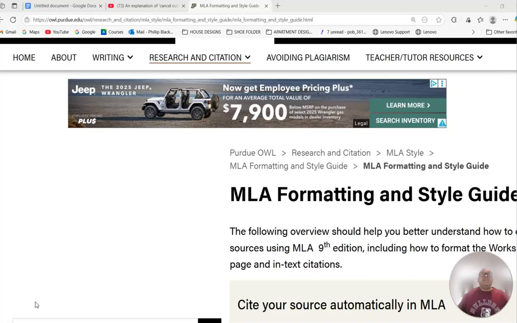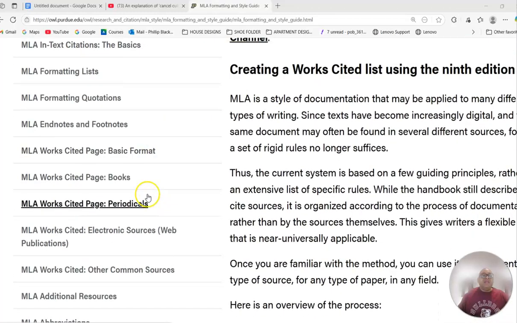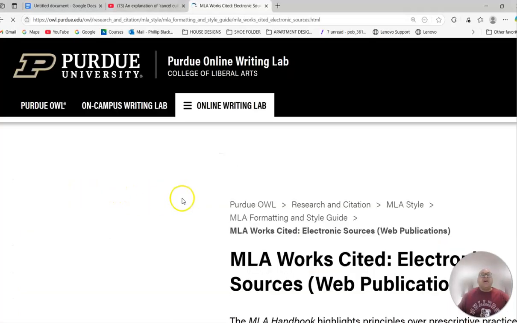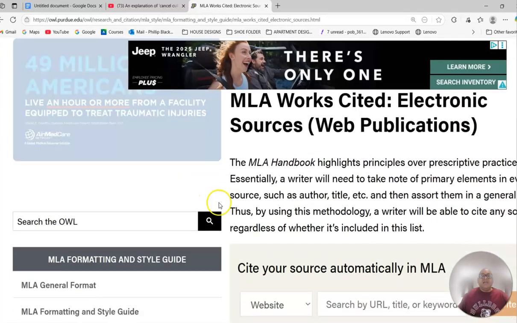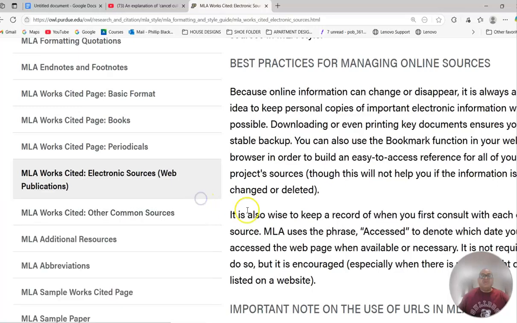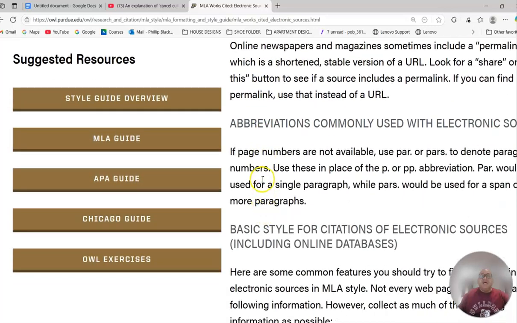So I've put the Purdue OWL web link up for MLA formatting, and we're going to scroll down and we're going to be using the ones for electronic web sources. Now, this format goes over everything that you need in order to create your citation. So we want to be careful that we follow all the instructions.